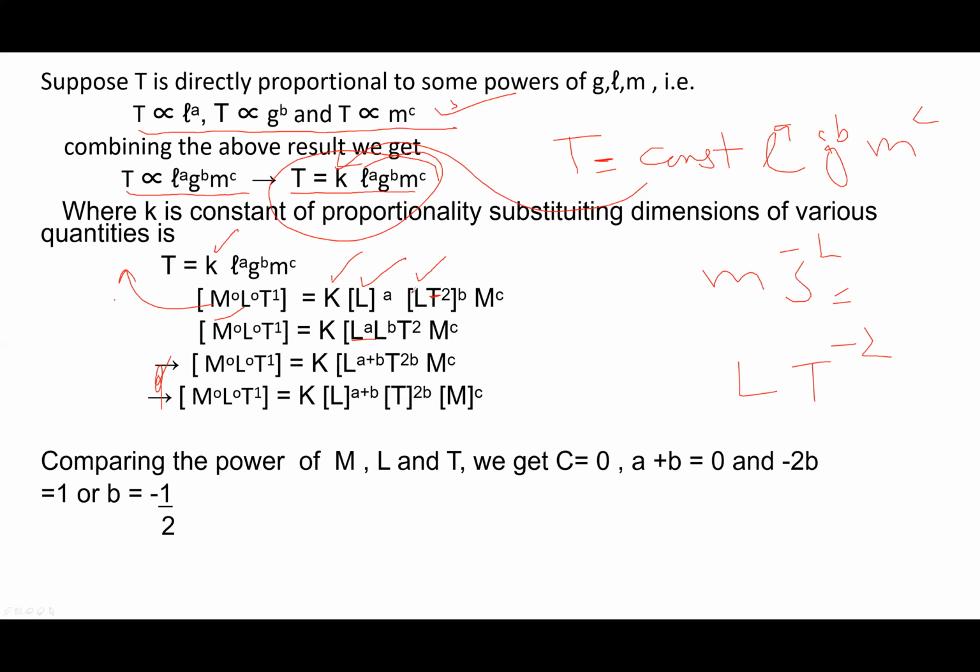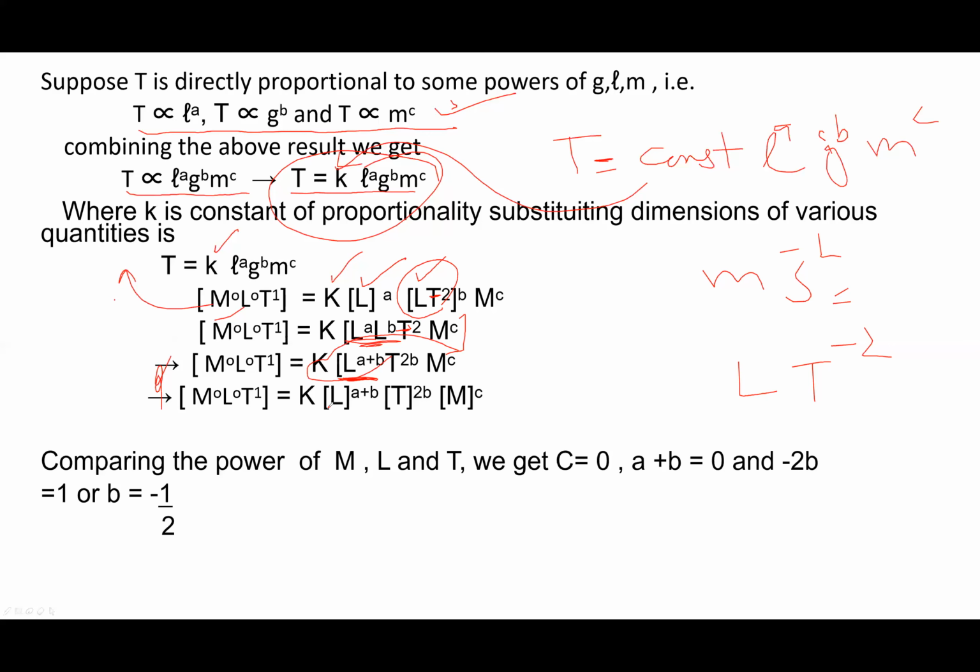So write L separately and write both powers: the power of L is a plus b. And the power of T is minus 2b. And the power of M is c. So here you will get this equation.